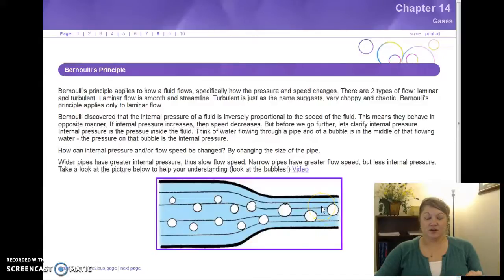Alright? Now internal pressure is different than the pressure that can be exerted by this fluid, alright? Imagine if you were this bubble floating in there, the pressure you would feel, alright? And that's what we mean by internal.